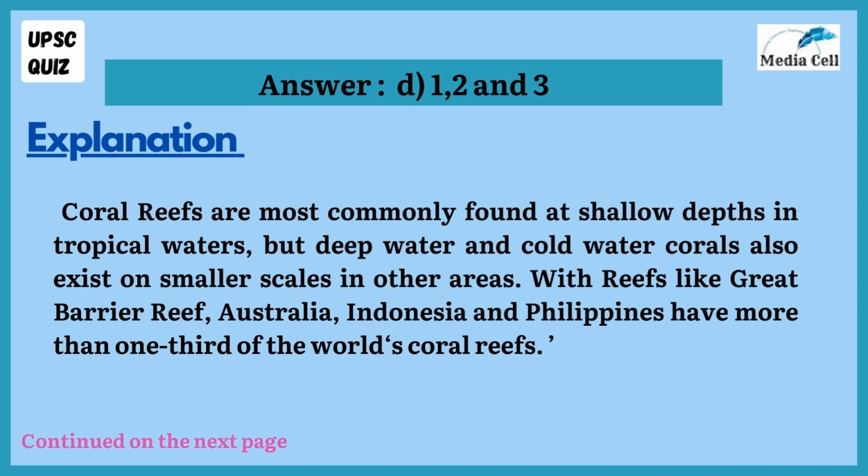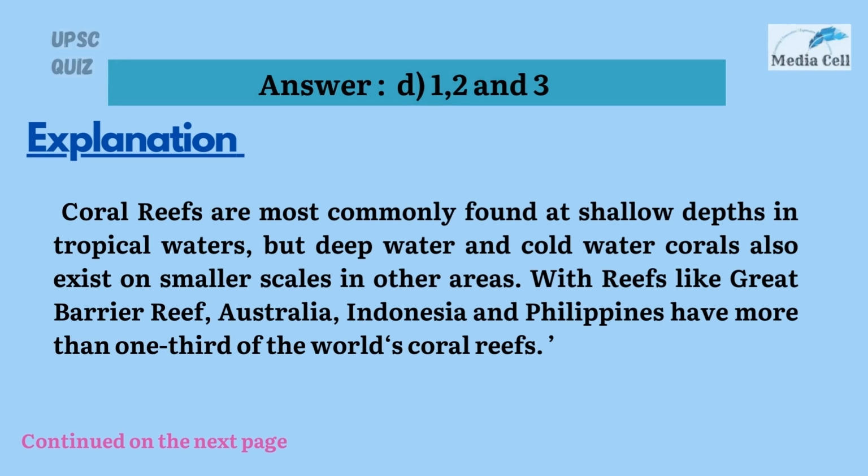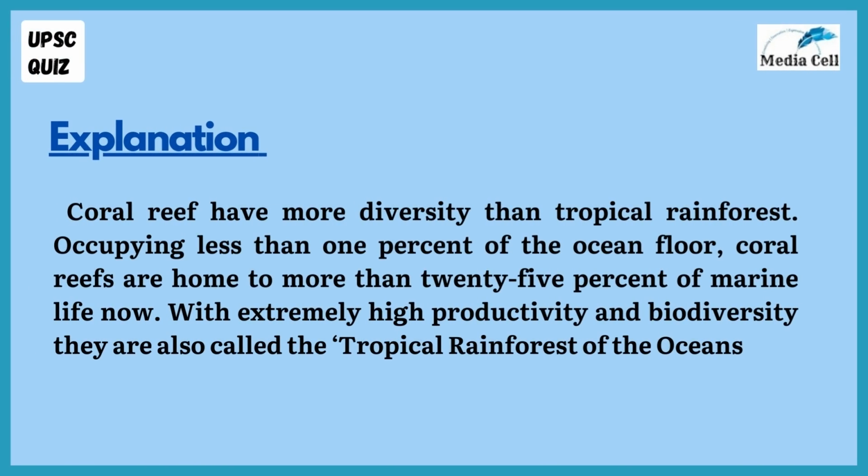Coral reefs are most commonly found at shallow depths in the tropical water, but deep water and cold water corals also exist on smaller scales in other areas. With reefs like the Great Barrier Reef, Australia, Indonesia and Philippines have more than one-third of the world's coral reef. Coral reefs have more diversity than tropical rainforests. Occupying less than 1% of the ocean floor, coral reefs are home to more than 25% of marine life. With extremely high productivity and biodiversity, they are called the tropical rainforests of the oceans.